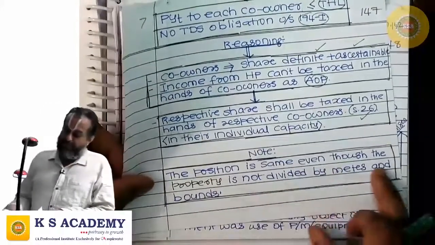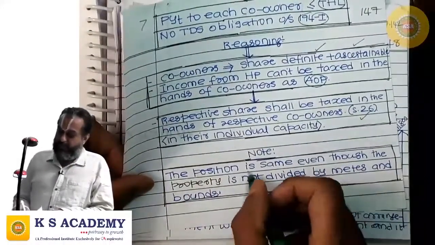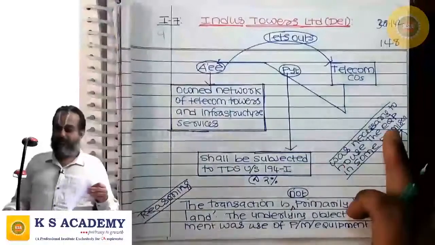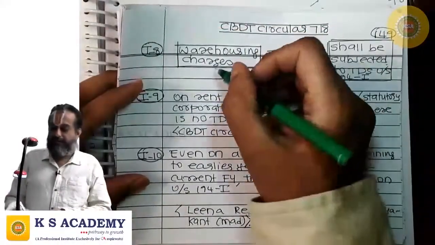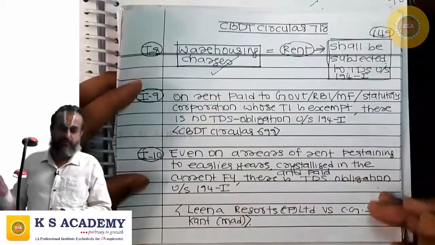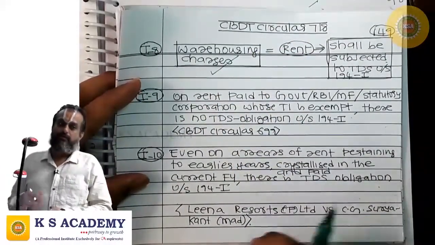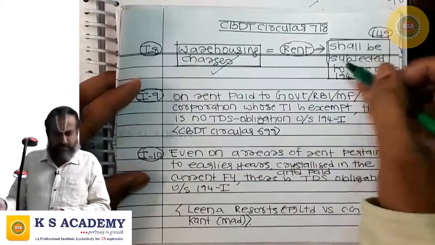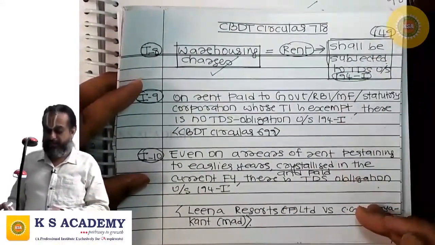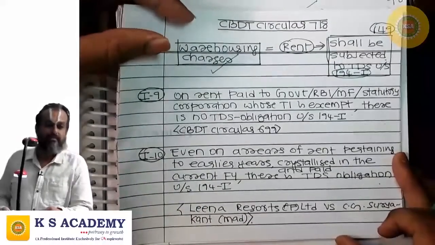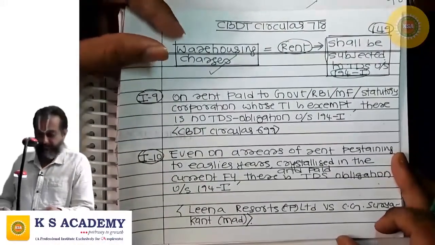The position is the same even though the property is not divided by metes and bounds. They have a definite share, that's enough. Where you are paying warehousing charges for usage of a warehouse or godown, that is obviously rent. It shall be subjected to TDS under 194I.